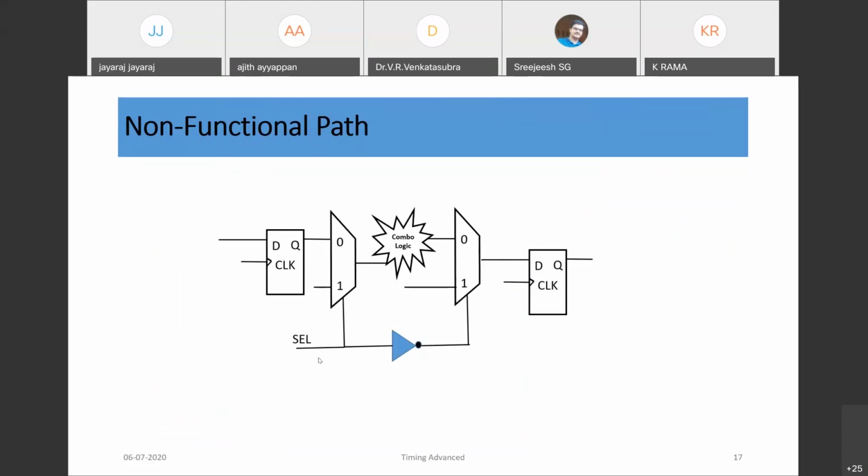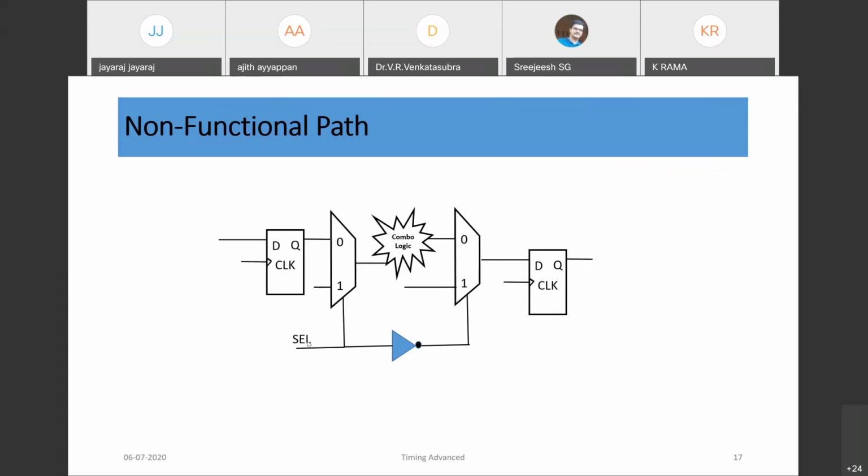Say select is 0, this path, this input Q would be selected and come at the output. However, here select would be 1. So from this path only, suppose some other logic is connected to one input of the mux, data would come from this input to this output, to this D. So this path would never be selected.